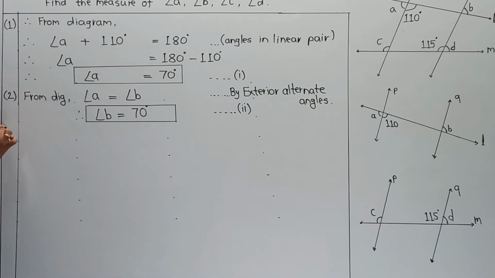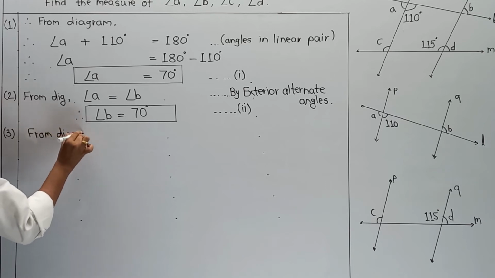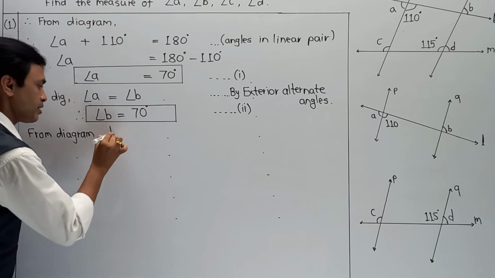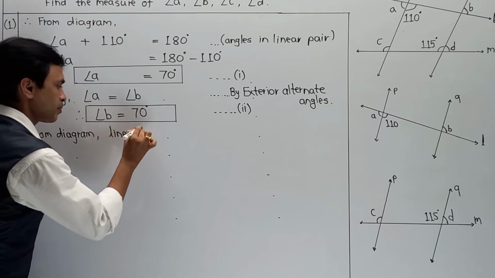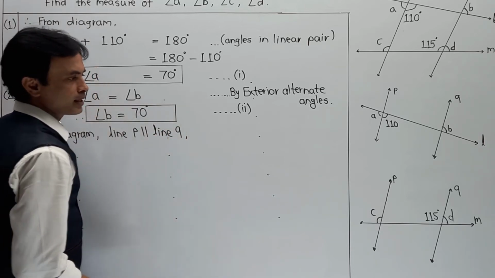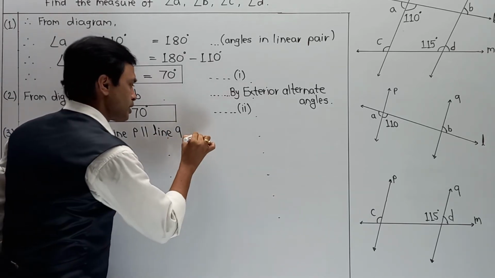Third part is from the diagram, line L, line P parallel to line Q, and line M is a transversal.